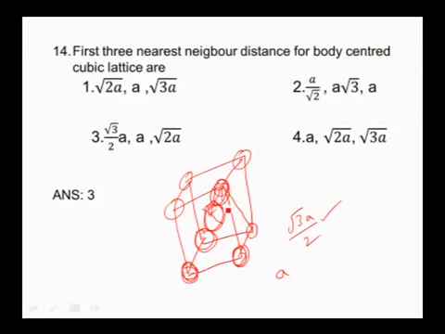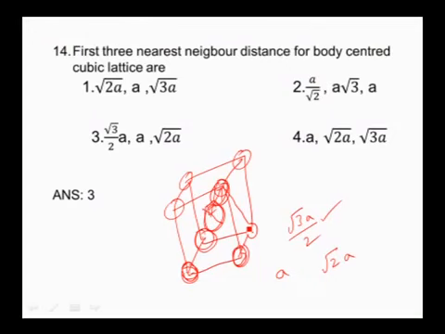As you know, the face diagonal is equal to root 2a. So the first nearest neighboring particles are corner and body center. The second nearest neighboring particles are edge center particles. The third nearest neighboring particles are two corner particles of a face diagonal.